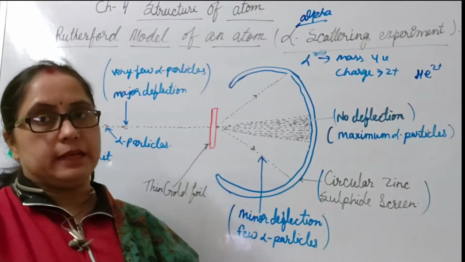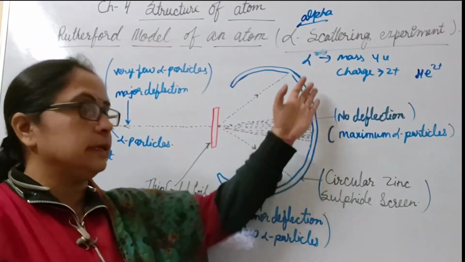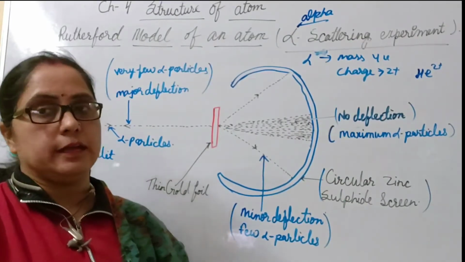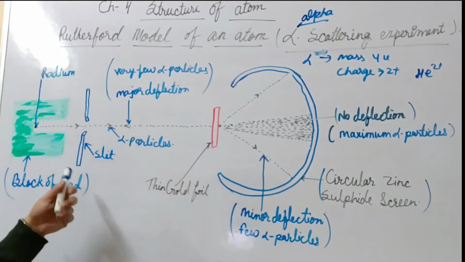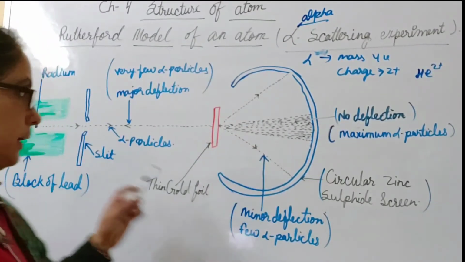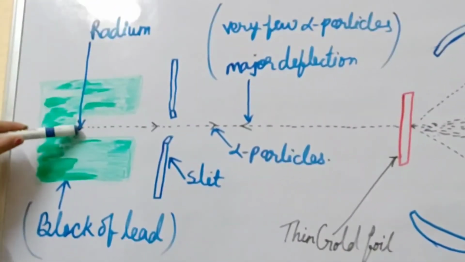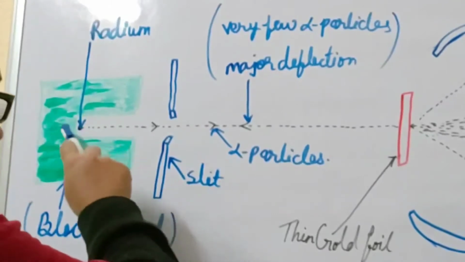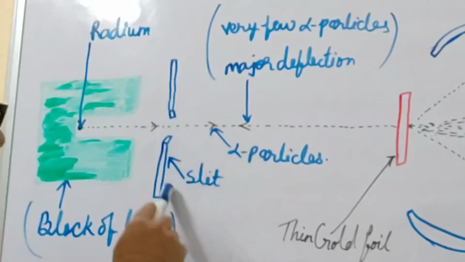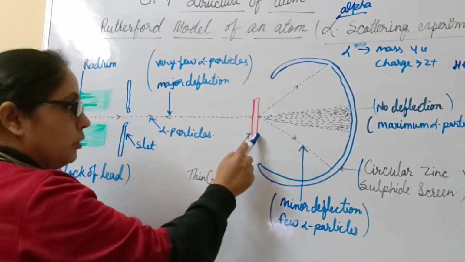Radioactive elements like radium, thorium, polonium produce rays, and these rays contain the alpha rays. We can collect the alpha rays by placing the radium in a lead box. So this is the figure of the alpha scattering experiment, in which this one is the lead block and radium is placed in it. When radium produces the alpha rays, these alpha rays pass through a slit, and then strike on a gold foil. This one is a gold foil.